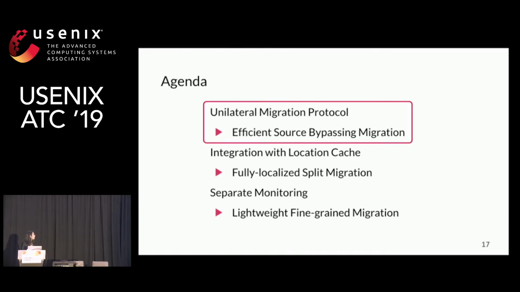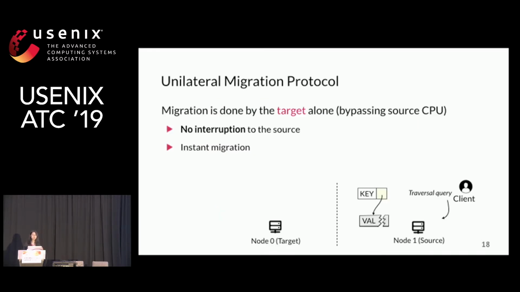We start with the unilateral migration protocol. It is important to prevent the source node from interruption, as the source node may be busy processing concurrent queries. The unilateral migration protocol migrates data entirely by the target.